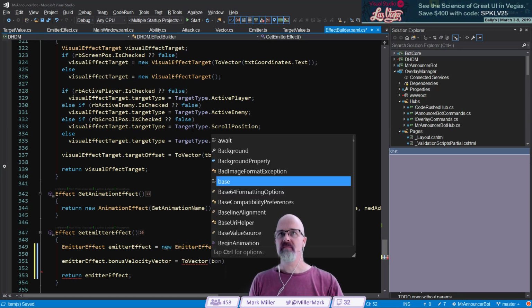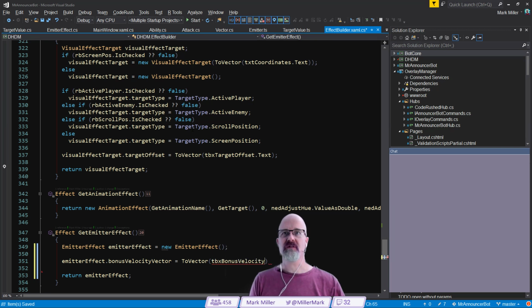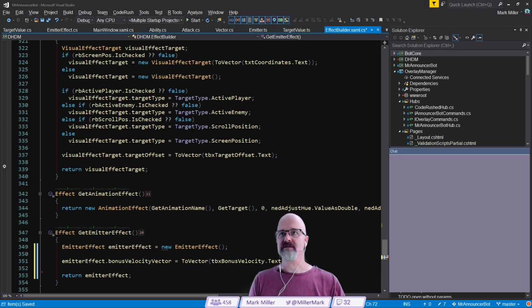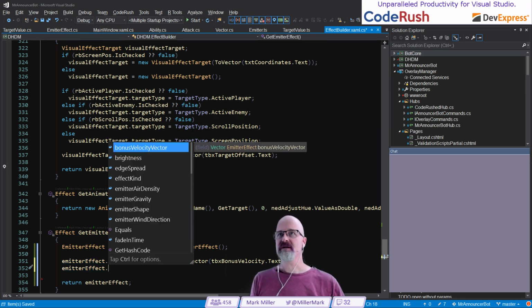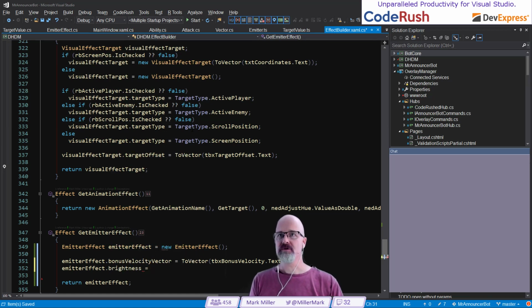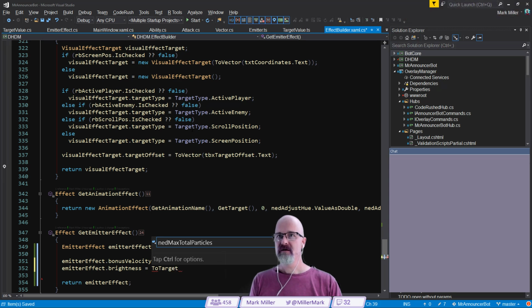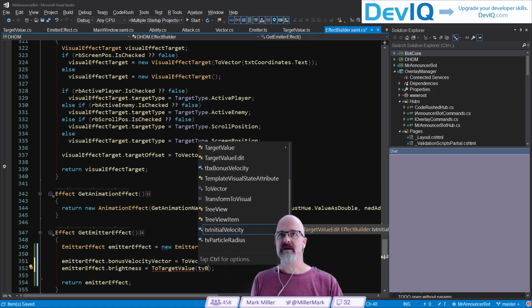So I think I have a bonus TBX for text box, bonus velocity dot text. So I'm going to pass in its text and it's going to give me back a vector. So that's not too painful. There's bonus velocity vector. Next one is brightness. That's going to be equal to, and now I think I need to say to target value, which I haven't created yet. And I need to pass in one of my target value controls here, emitter brightness, TV brightness, I bet it's called. No.